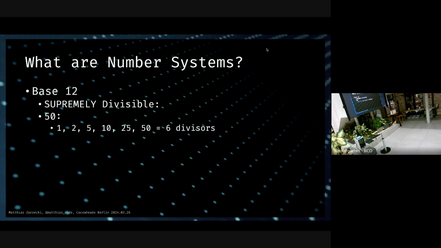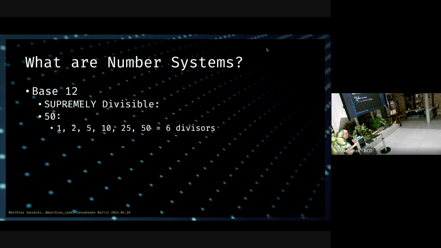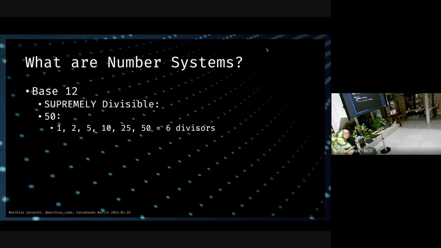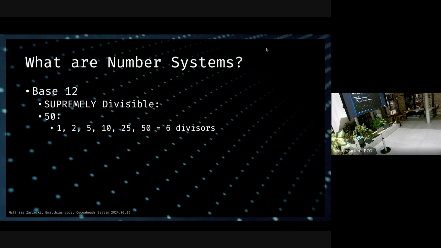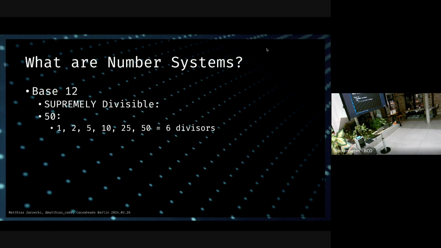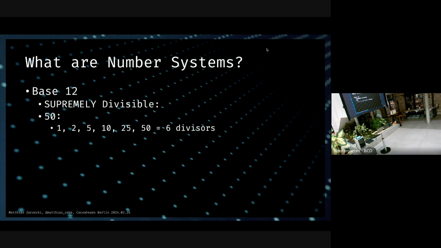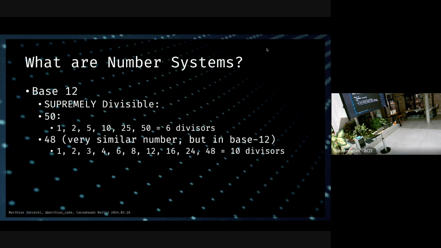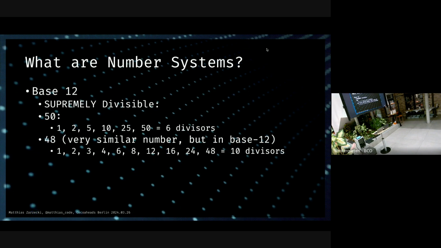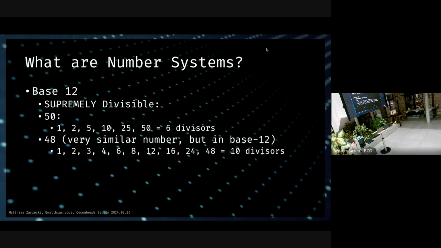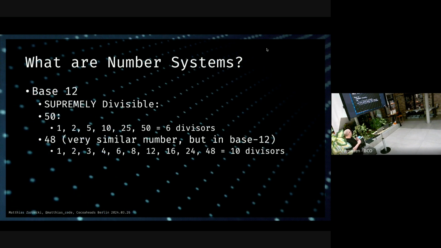There's different spellings. And the benefit of base 12 is that it's supremely divisible, right? Base 10 is nice and all, but if you want to divide things by something else, you want to use base 12. So let's look at 50 here. 50, pretty nice round number, you would say, right? You can divide this by 1, 50, of course, 2, 5, 10, 25. But let's say you take a base 12 number instead, right? Let's say we take 48, which is a similar number, but in base 12. Now we can divide this also by 3, by 4, by 6, by 8, by 12, by 16, by 24. Base 12 is really cool. And it shows up a lot in our regular life.